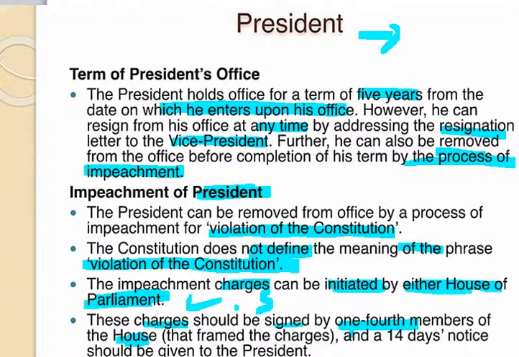And 14 days notice shall be given to the President before any proceedings are taken. So here the charges should be signed by 1/4 of the members of the house, and the 14 days notice shall be given to the President.